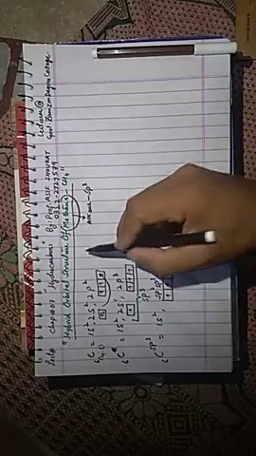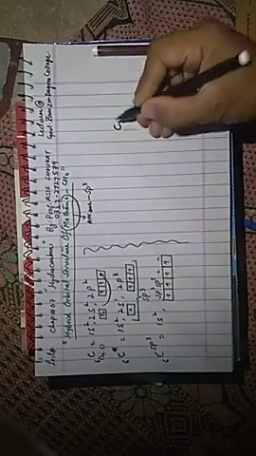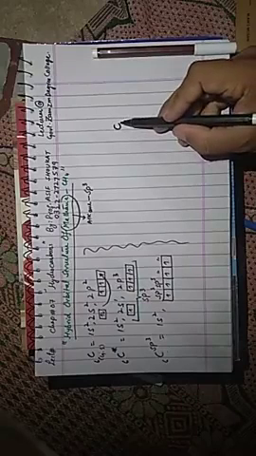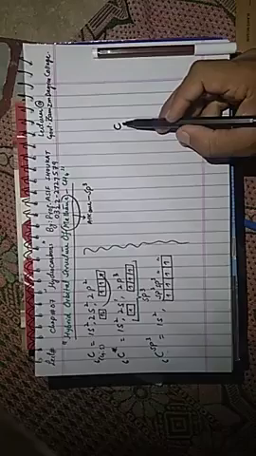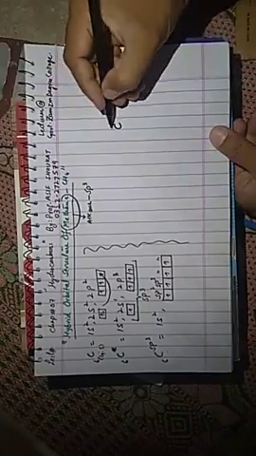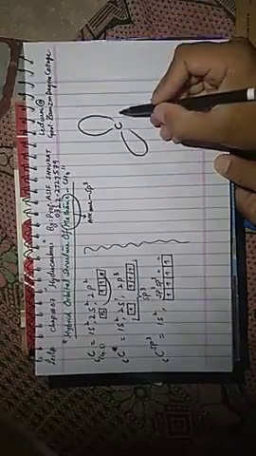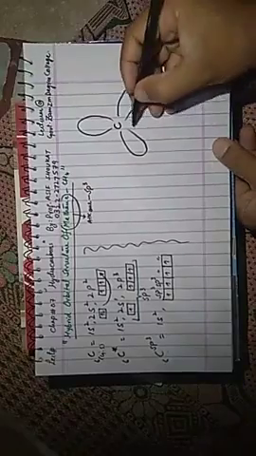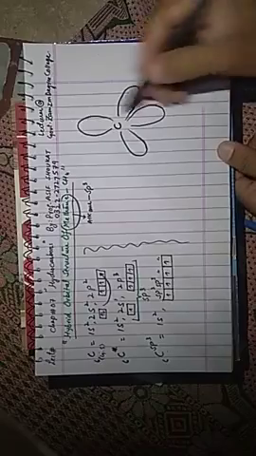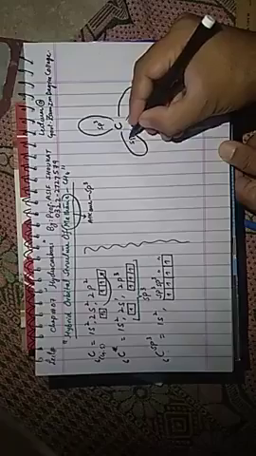Students, let's say this is your carbon of the methane molecule, which is the central atom. This carbon is sp3 hybridized. That's why it will contain 4 sp3 hybrid orbitals. This one is the first one, second one and third one, finally the fourth one. It would be a little bit tilted to the right side. These 4 are hybrid orbitals of sp3. I am labeling.